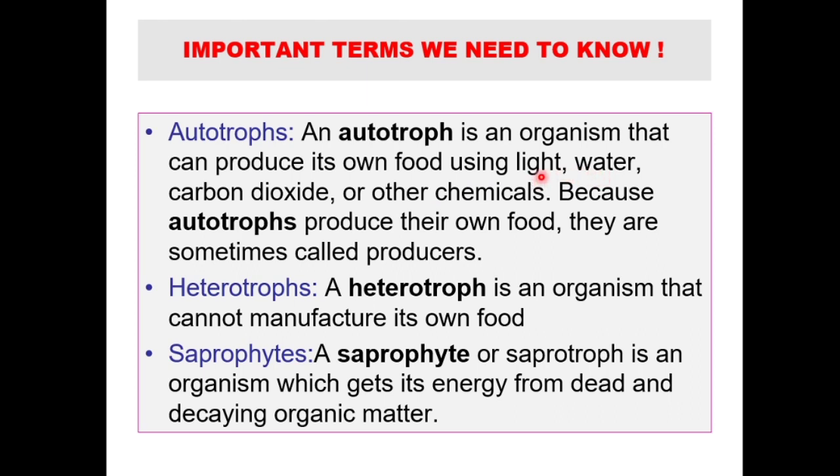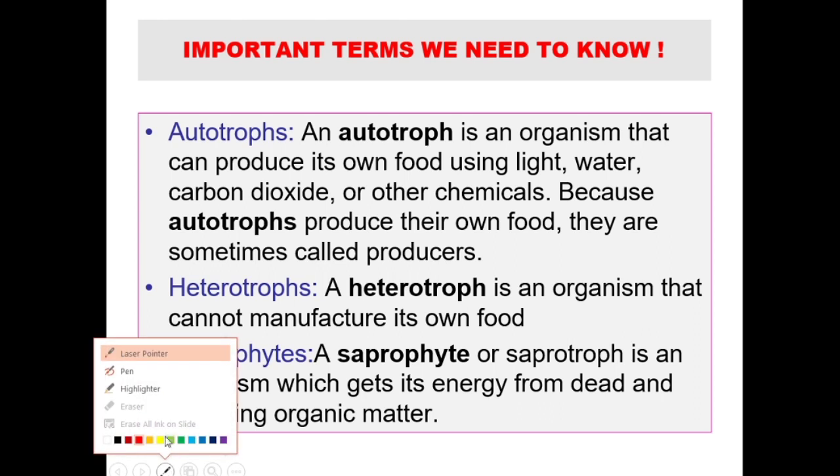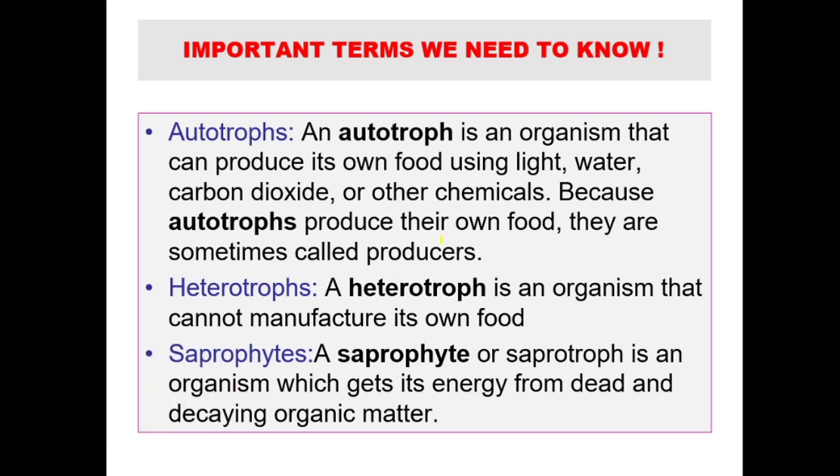In photosynthesis, we have studied in class 7 that we use light, water, carbon dioxide or other chemicals to produce their own food. So autotrophs means those which can perform photosynthesis, right? So autotrophs produce their own food. Sometimes we also call them producers, because they can produce their own food. We also call autotrophs as producers.